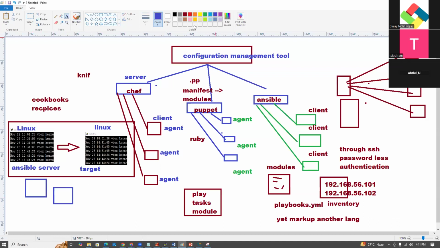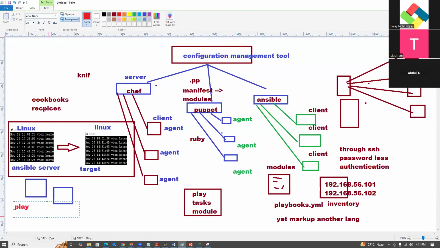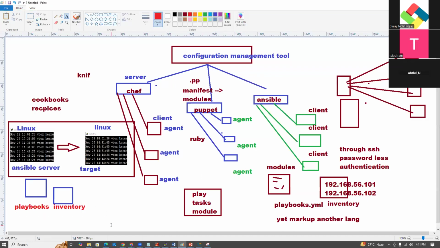Understood? Okay, guys. Tomorrow we'll show you how to install Ansible, how to create a playbook, and how to run the playbook.